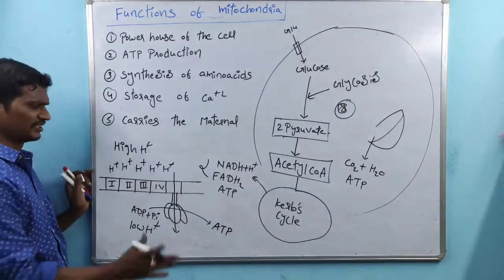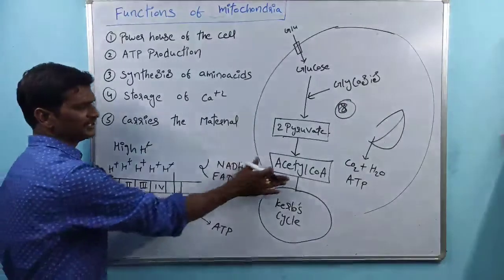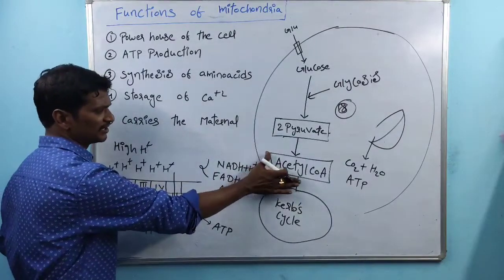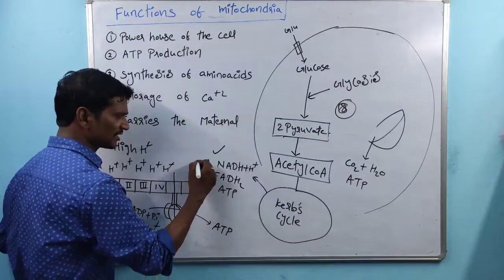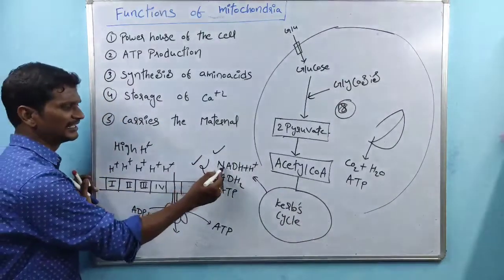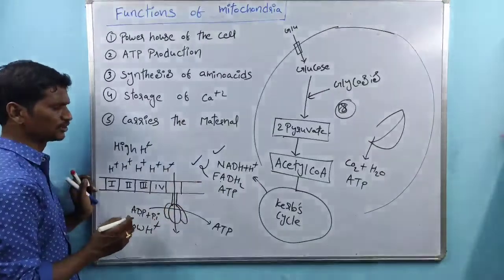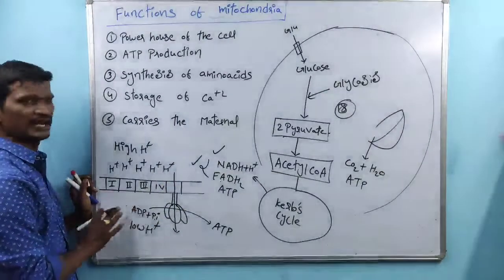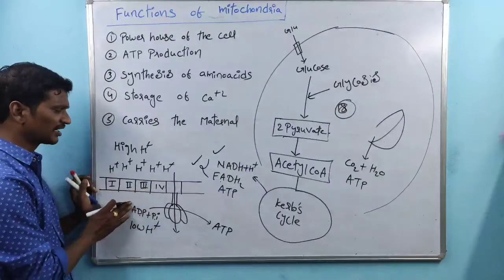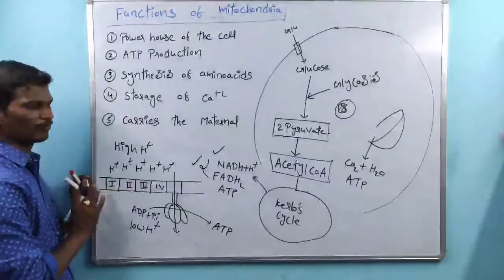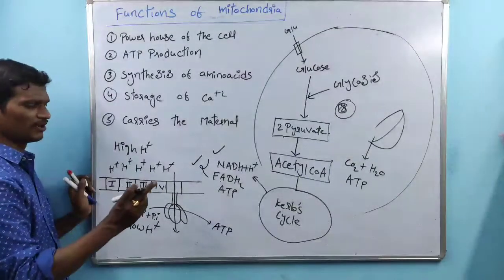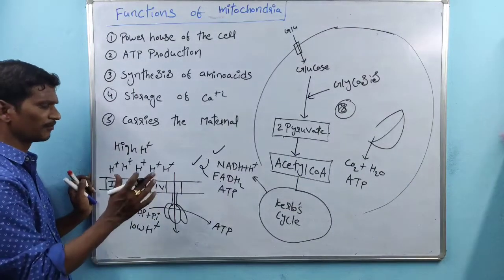So what I am telling here, this concept is very important. See, acetyl-CoA formation takes place. Acetyl-CoA is involved in the Krebs cycle. The Krebs cycle produces some of the high energy compounds, NADH plus H plus and FADH2. Both of these are linked with the electron transport chain. Here the electron transport chain especially contains the complexes: complex 1, complex 2, complex 3, complex 4, complex 5.